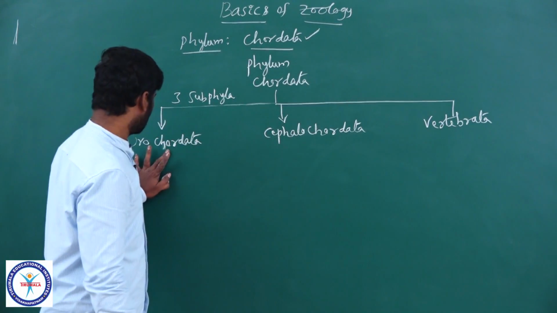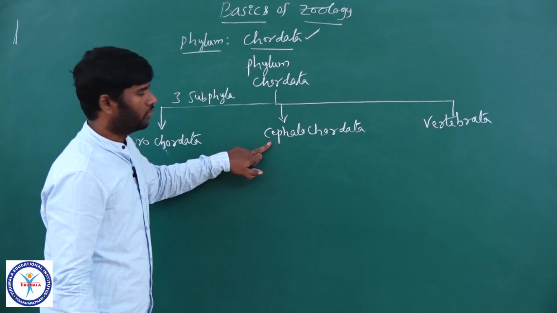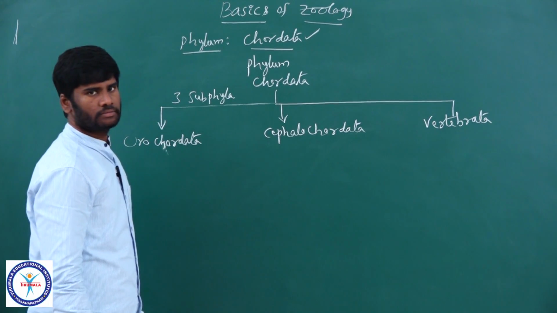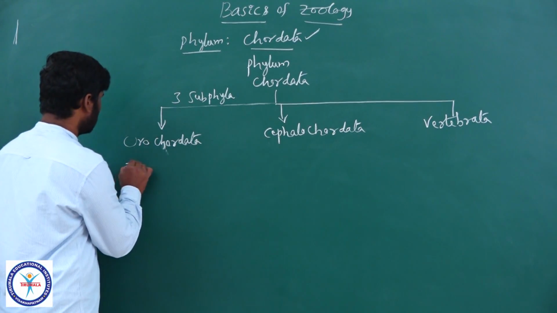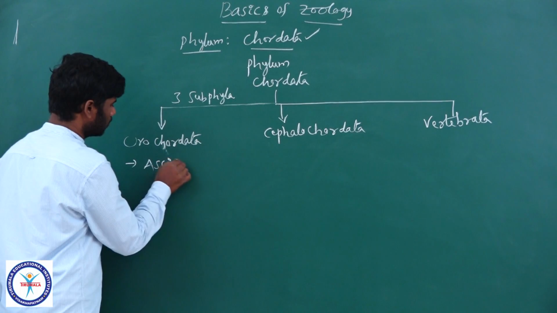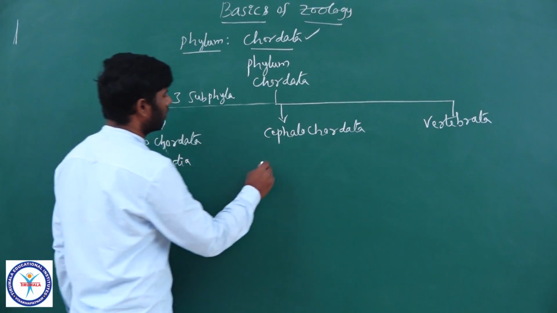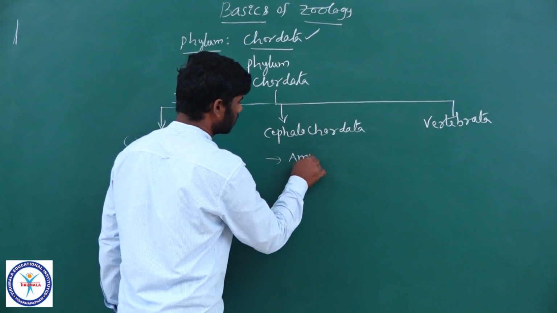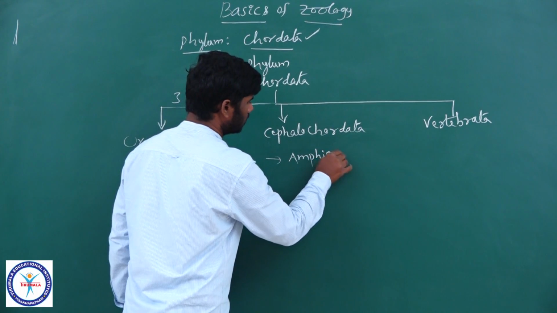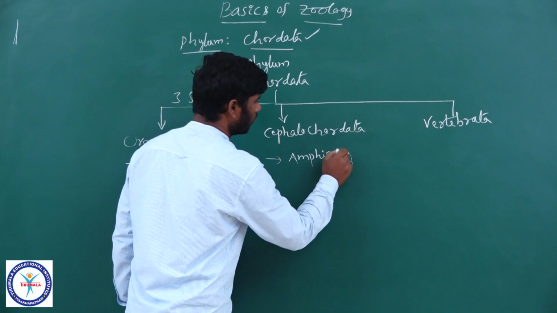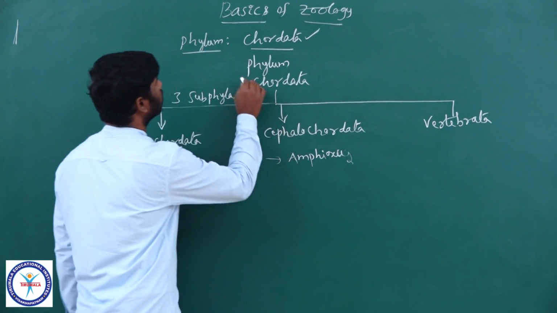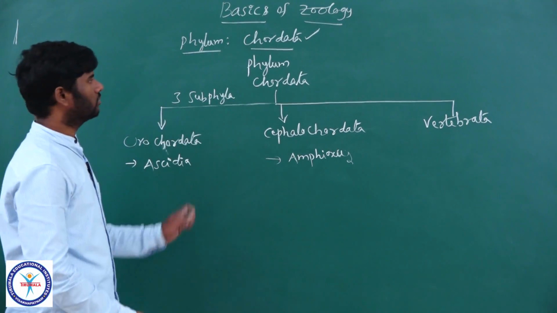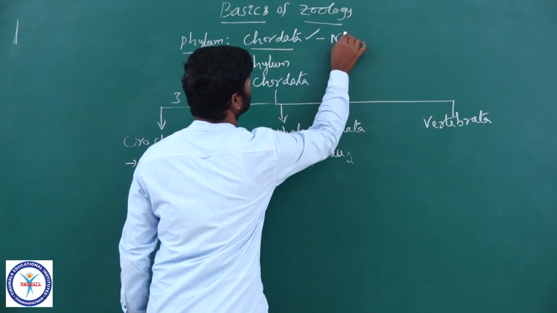About Urochordata and Cephalochordata we already discussed. Example of Urochordata, Ascidia. Example of Cephalochordata, Amphioxus. Why are these called chordates? Because they have notochord.